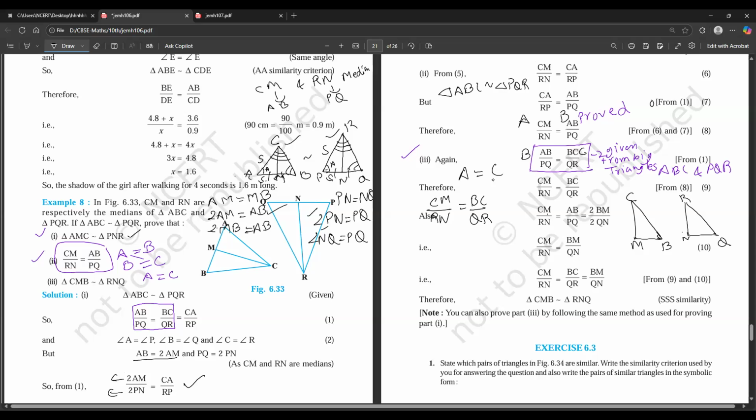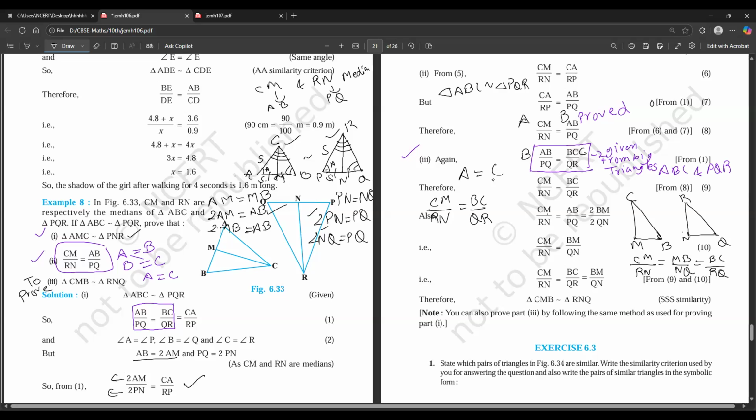We will have to prove that CM by RN is equal to MB by NQ is equal to BC by RQ, using some sort of similarity.